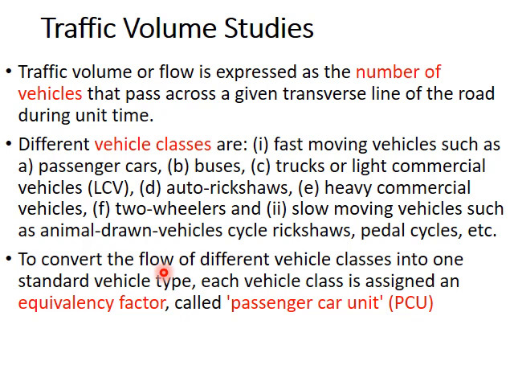We have to express it as number of vehicles per hour, but all vehicles are not the same. So we express the flow or traffic volume in terms of an equivalency factor called the passenger car unit. So every vehicle should be converted into PCU or passenger car unit, and traffic flow can be expressed in terms of PCUs per hour.